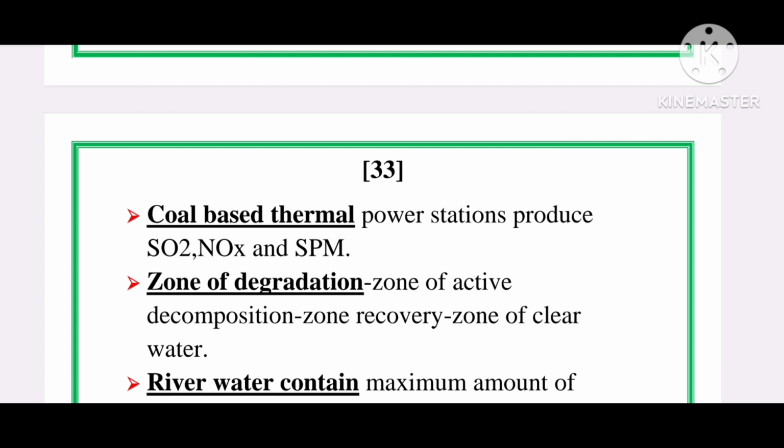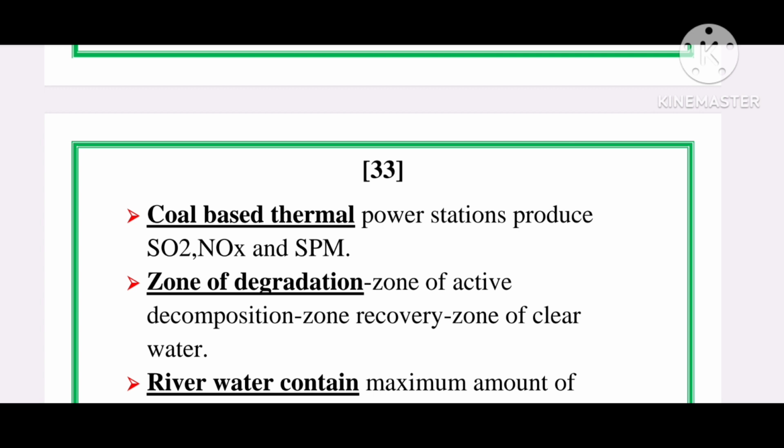Then next is zone of clear water. In this, the natural stream condition is restored. The dissolved oxygen is higher than the BOD and the oxygen balance is attained and the recovery is said to be complete, and the water becomes attractive in appearance, though some pathogenic organisms may be present. Okay, these are the 4 zones of pollution.